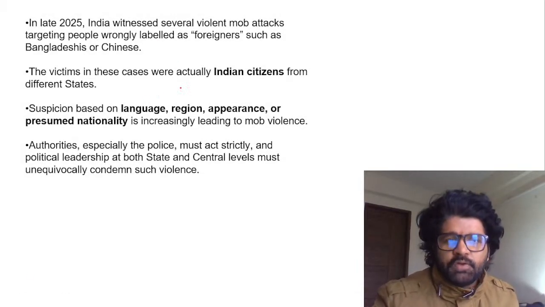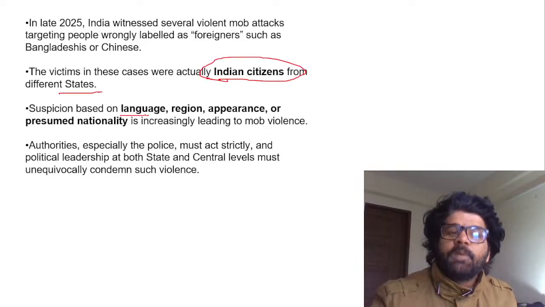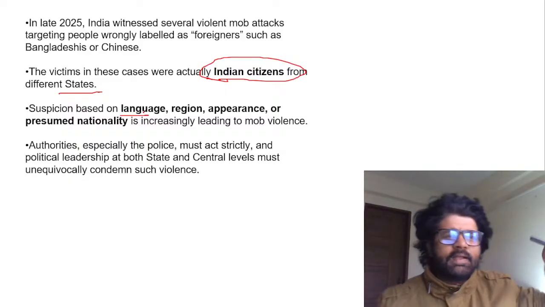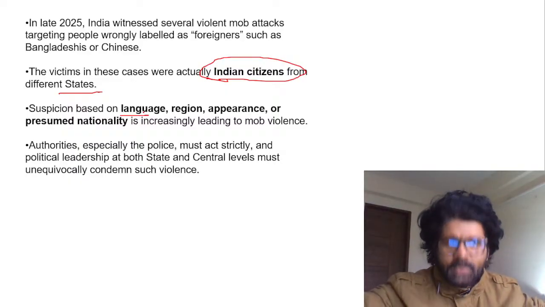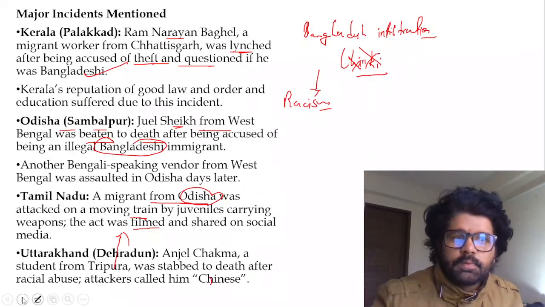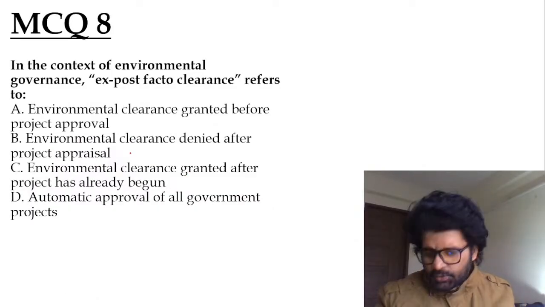In late 2025, you can see all these things. Victims in these cases were actually Indian citizens from different states, but suspicion has increased because media is like, Bangladeshi infiltrator here, there. Dude, let the government do their work. My blood boils a lot these days. I don't know why. Let's solve MCQ 8.